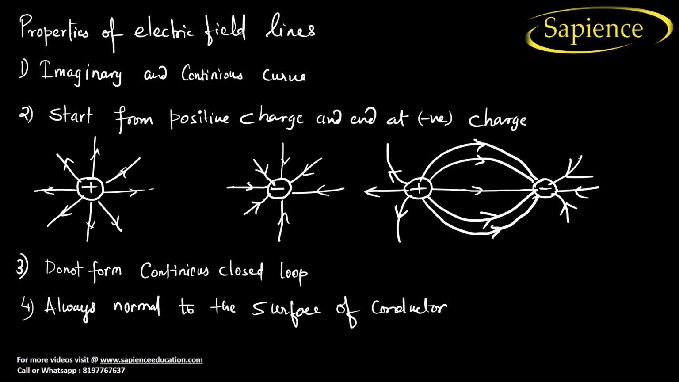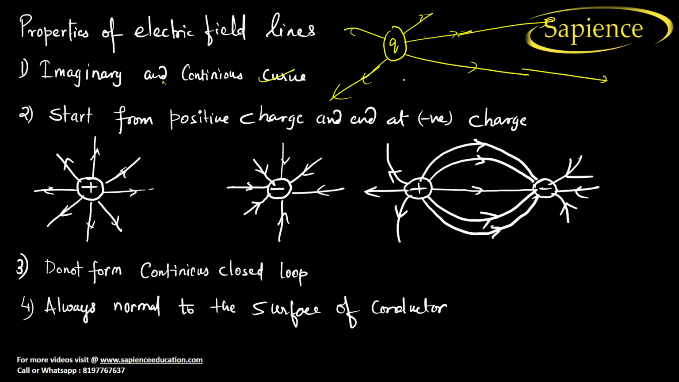So let us go for this. Now, properties of the electric field lines. So what are the properties of the electric field lines? See, first of all, they are imaginary and continuous curves, right? For example, this is a charge. So what will happen? There will be electric field lines in this direction. So this is a continuous curve. We don't know where it is going to end. It may be at infinity. So it is a continuous curve. Curve means don't think like this only. Curve means curve. A straight line is also a part of the curve only, right?